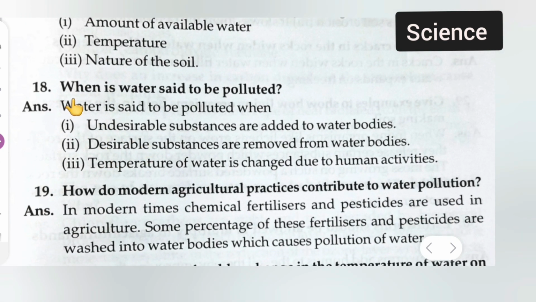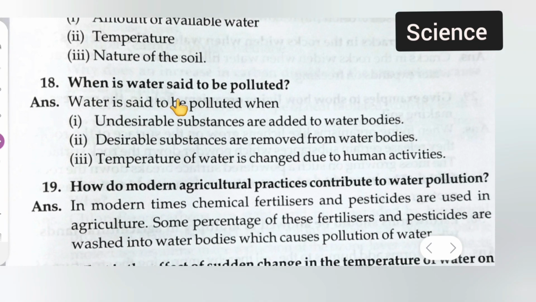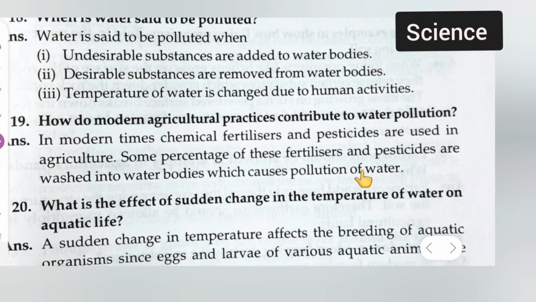Question number 18 is, when is water said to be polluted? Okay. Answer, water is said to be polluted when undesirable substances are added to water bodies. Second point is desirable substances are removed from water bodies. Third point is temperature of water is changed due to human activities.